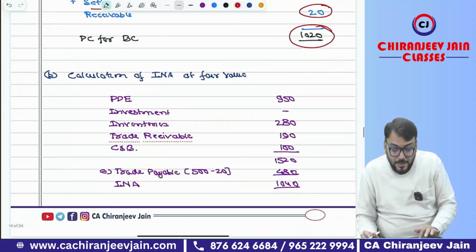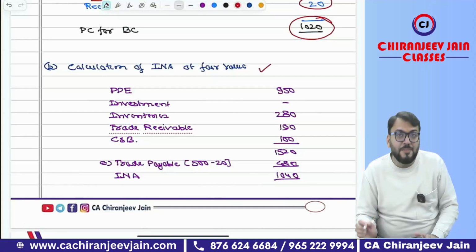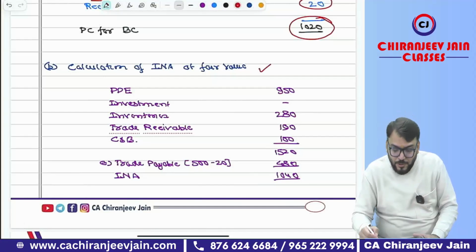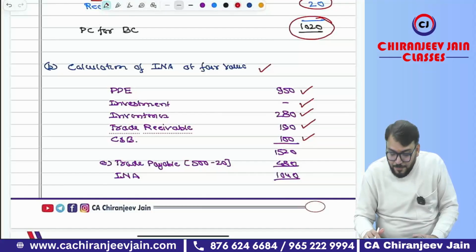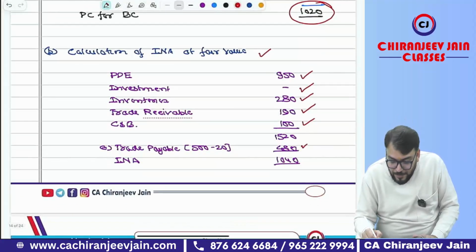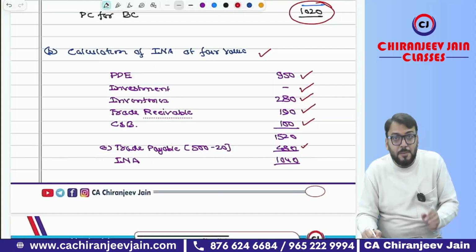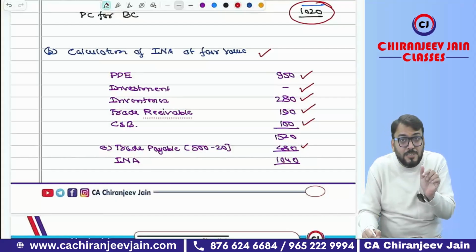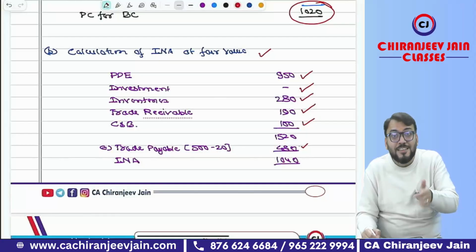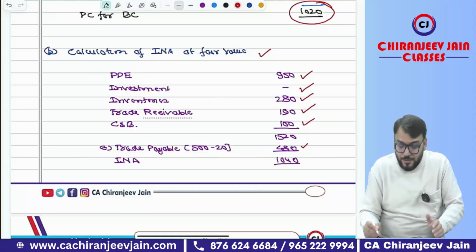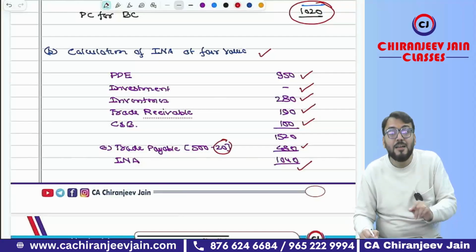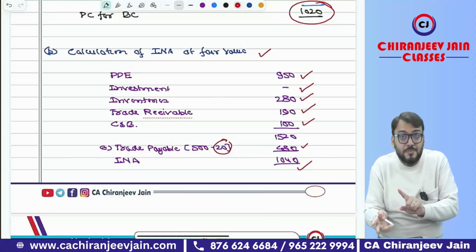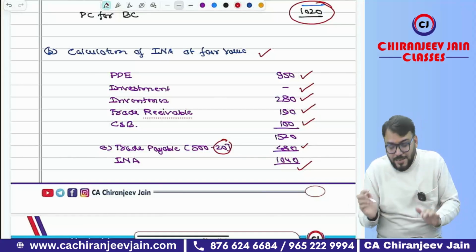Now the calculation of INA at fair value. PP has been given, investment nil, inventory given, trade receivable given, and cash and bank will be taken at carrying amount, and trade payable. While calculating trade payable, because the acquiring company's trade payable will include that intercompany balance, that will be deducted because it will not be taken over now. So 500 minus 20, this was a special point. This becomes INA at fair value. So your answer will change. What accounting are you doing? Got this point? Yes, sir.